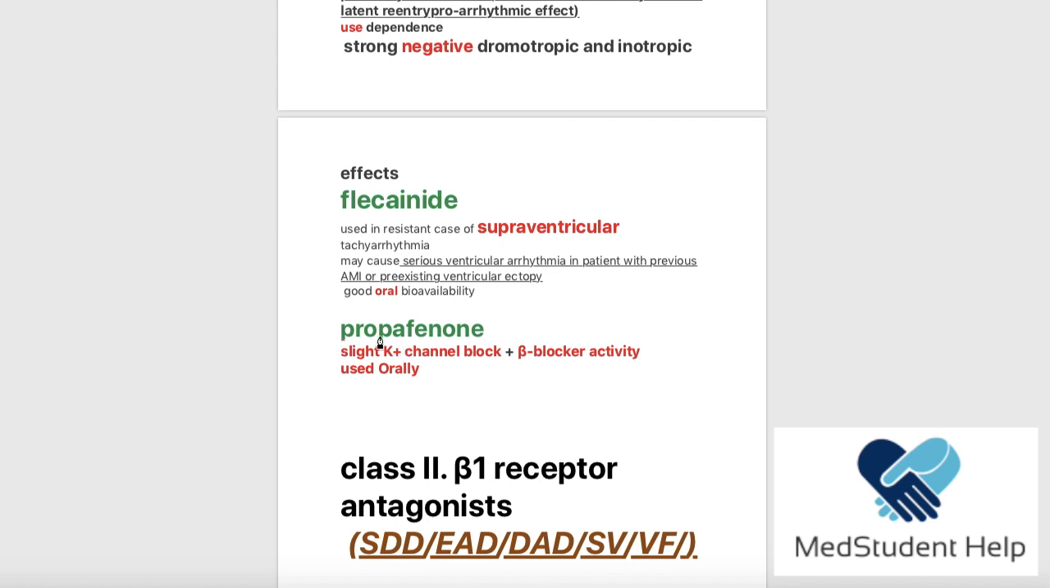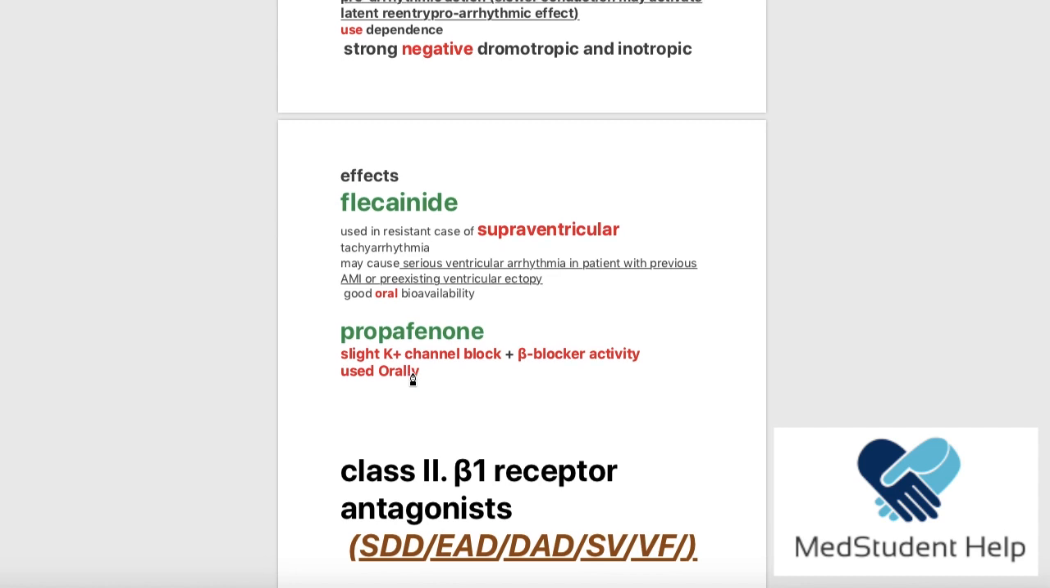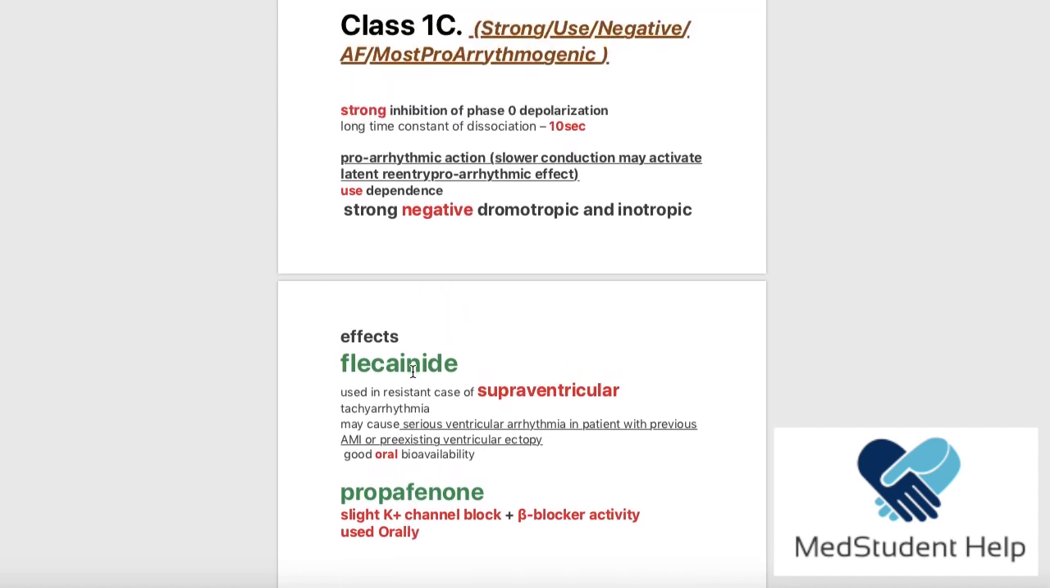Now, propafenone, on the other hand, unlike flecainide, has an additional function by blocking some potassium channels and beta receptors, and it is used orally. That's all you should know. I don't have more to talk about this class.